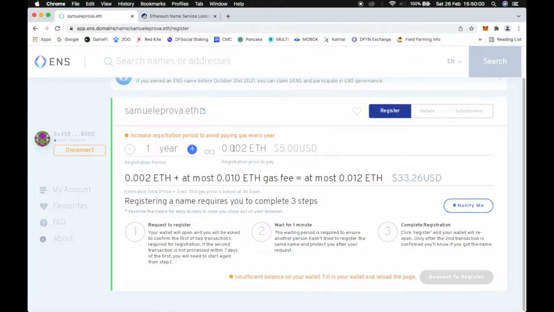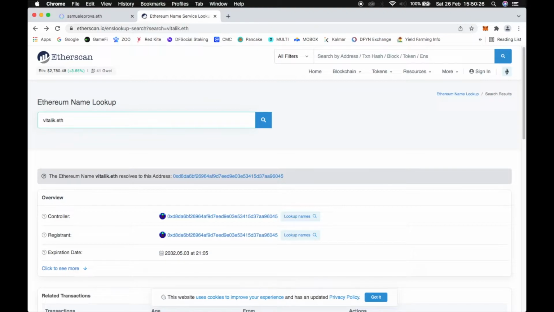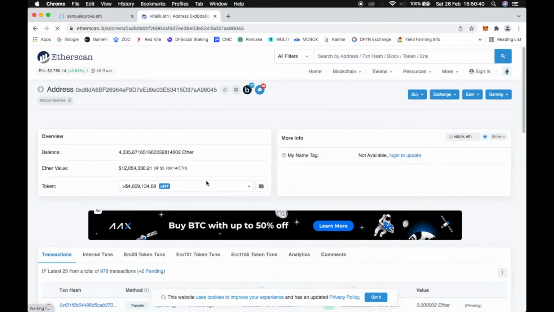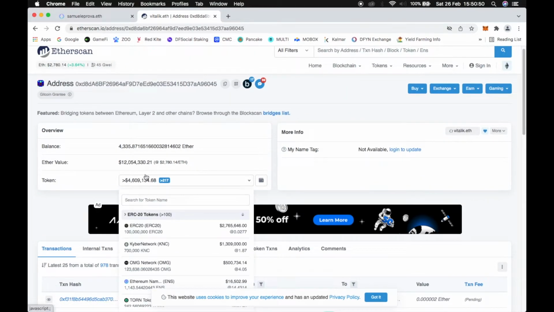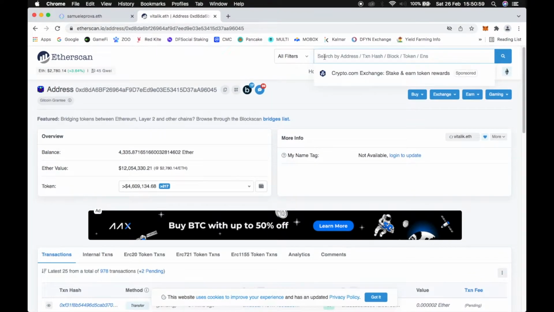To confirm that the domain is active, we can go on Etherscan, and I do the test with vitalik.eth, which I know is registered on ENS, and we find an address. We click on that, and I think it is the right one, because he has more than $4 million in his account. In general, we can do a test: write our domain, and if we see our address connected to our domain, it confirms that the registration process of the domain is finished.